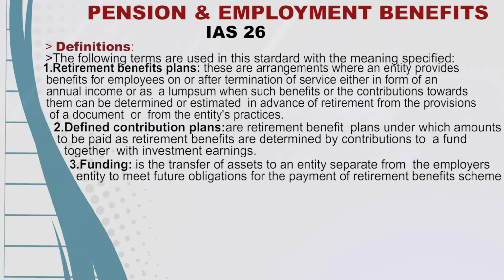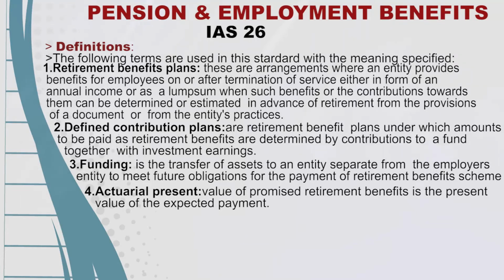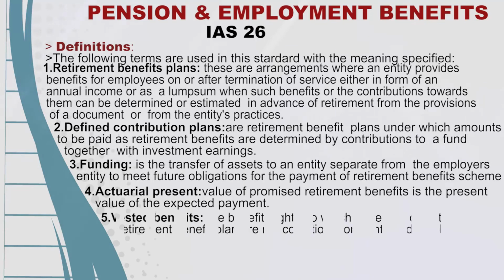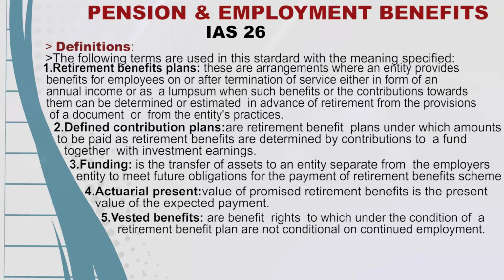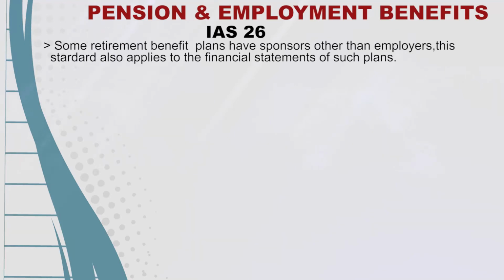Net assets available for benefits are the assets of the plan less liabilities other than the actuarial present value of promised retirement benefits. Actuarial present value of promised retirement benefits is the present value of the expected payments. Vested benefits are benefits, the rights to which under the conditions of a retirement benefit plan are not conditional on continued employment. Some retirement benefit plans have sponsors other than employers. This standard also applies to the financial statements of such plans.